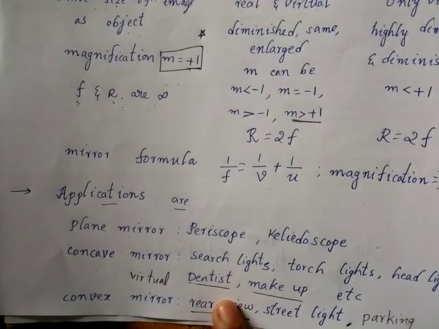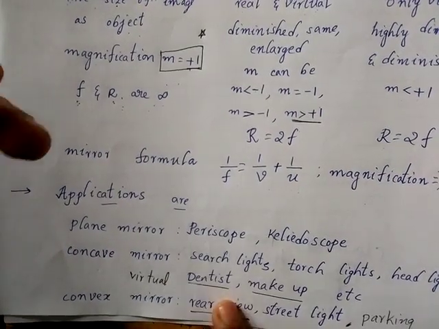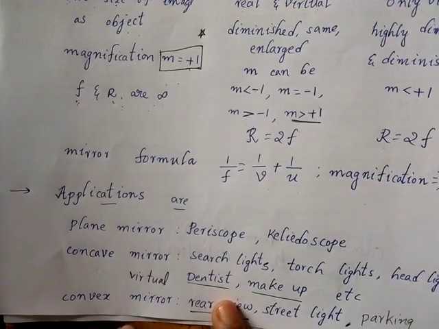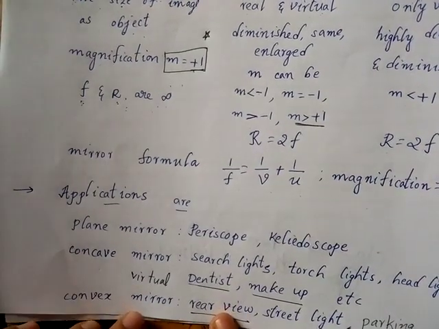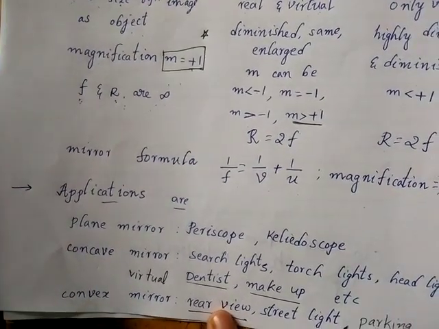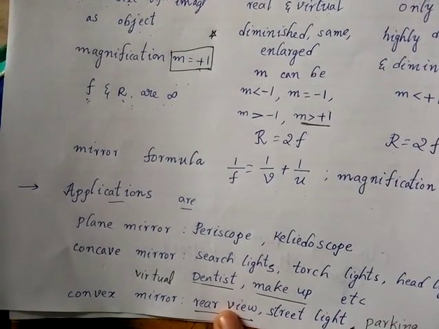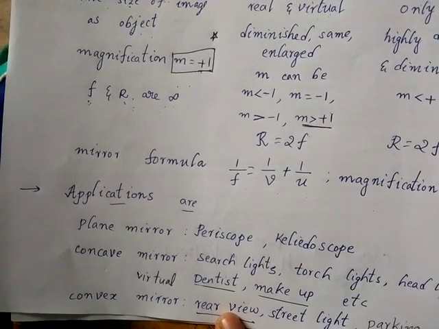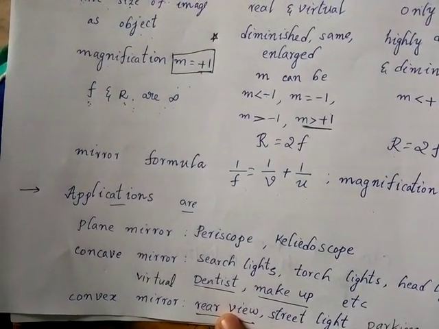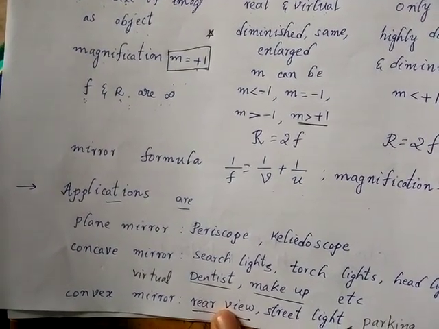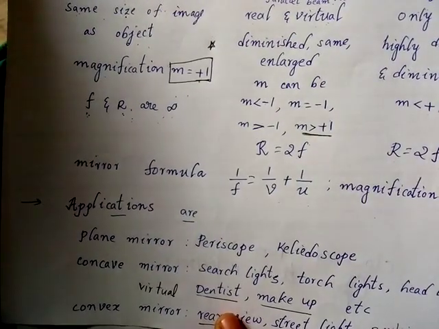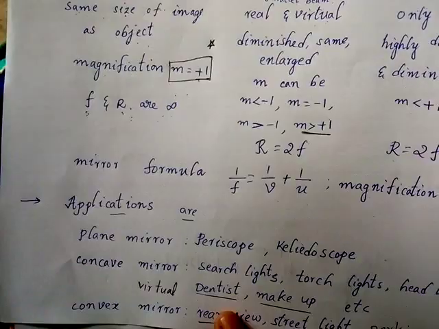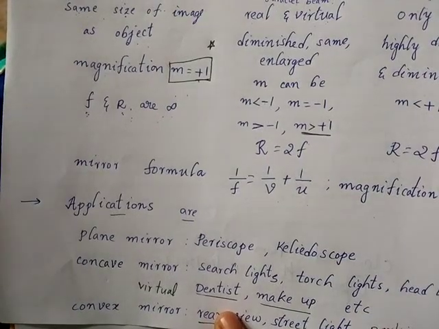A large field of view or wider field range can be seen by using a single mirror, which is convex mirror, because it is diverging. And one more thing: why is ambulance written in a different way on the ambulance? That is due to lateral inversion. Lateral inversion means right appearing as left and left appearing as right. That is also important. That phenomenon we take as lateral inversion.